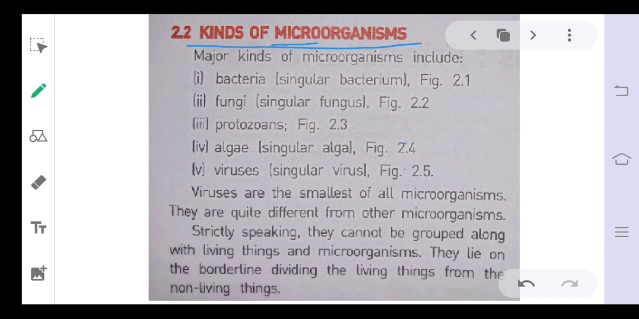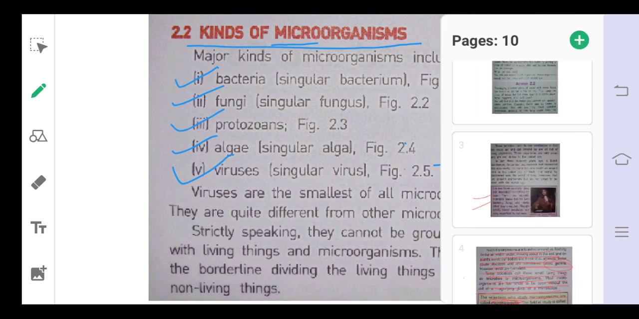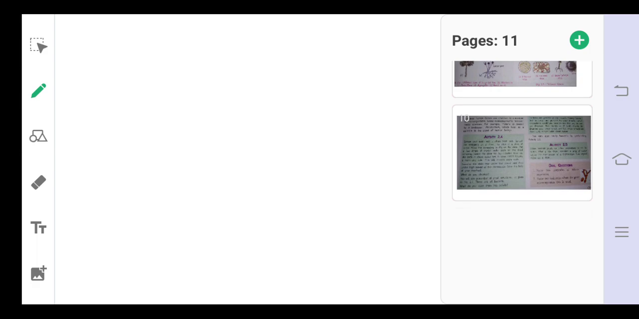So the different categories of microorganisms are given over here. They are bacteria, then fungi, then protozoans, then algae and viruses. Okay, so these are the different categories of microorganisms, out of which some are unicellular and some are multicellular. So students, first we will discuss what unicellular and multicellular are.